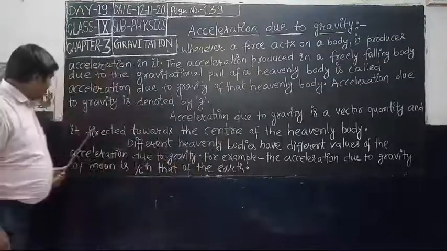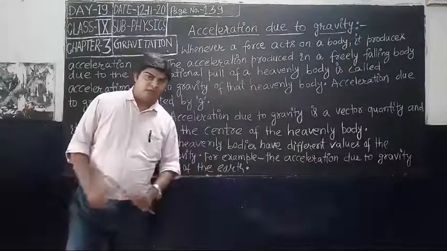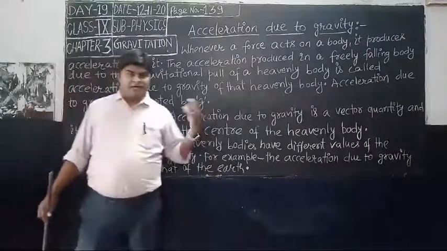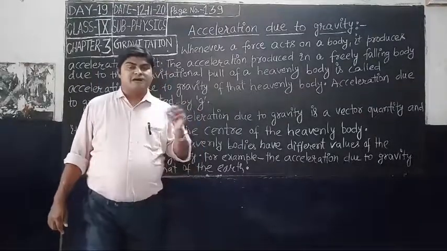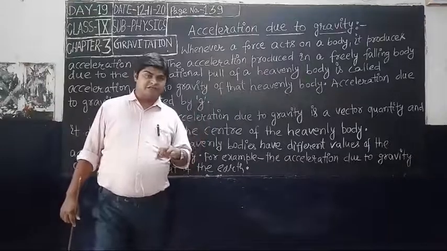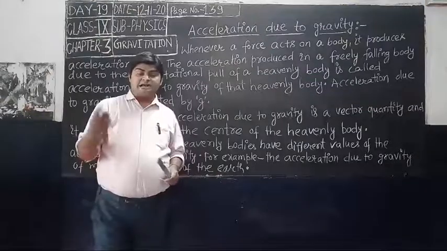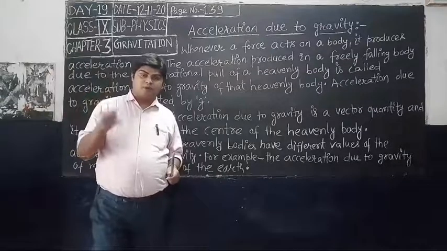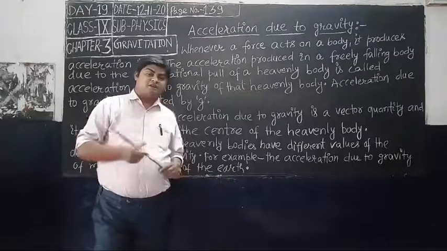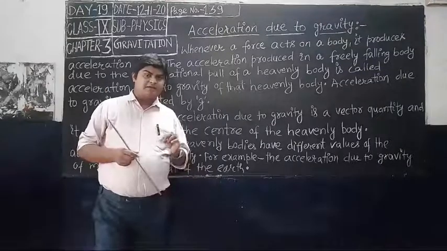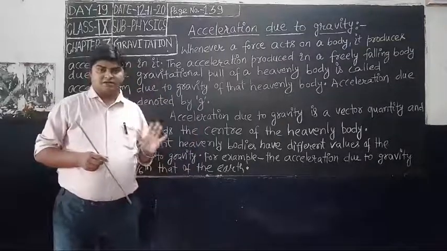It is directed toward the center of the heavenly body. The acceleration of that object is always toward the center of the heavenly body. Suppose a ball is attracted toward the Earth, then the acceleration produced in the ball is always directed toward the center of mass of the heavenly body, that means the center of mass of the Earth. I have already taught you about center of mass.